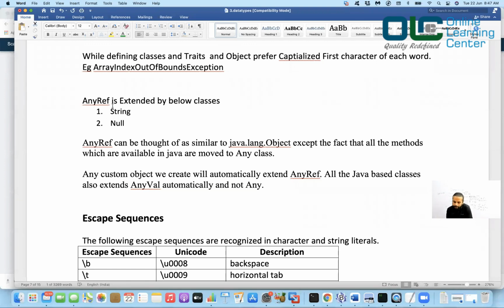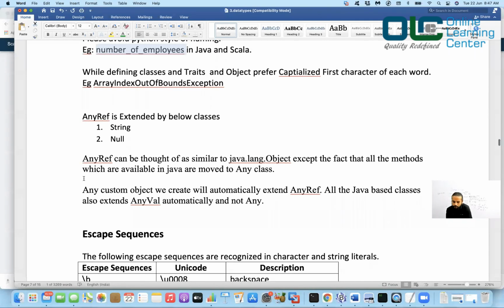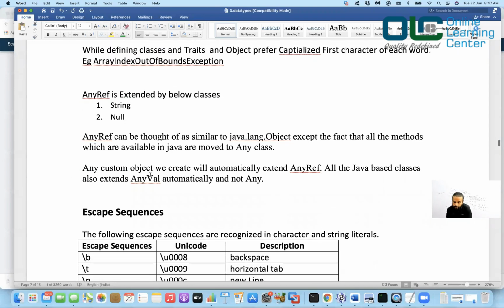All right. Now, AnyRef is extended by the below classes, String and Null. We'll talk about that as we move on. AnyRef can be thought of as similar to java.lang.Object, except that all the methods which are available in Java are moved to Any class. We've already discussed this. Any custom class we create will automatically extend AnyRef. All the Java-based classes also extend AnyRef automatically and not Any. So all the Java classes, whatever you write, would fall under AnyRef.